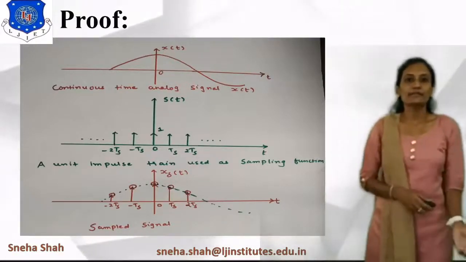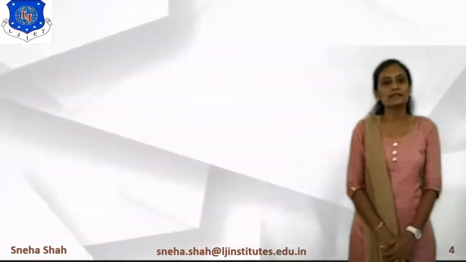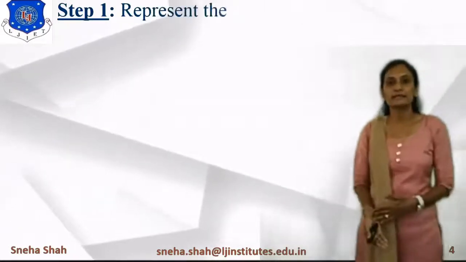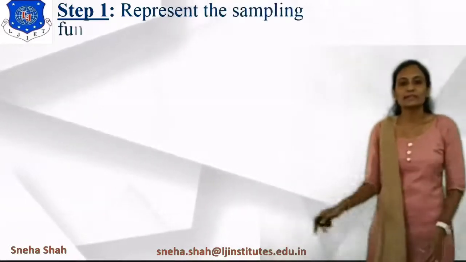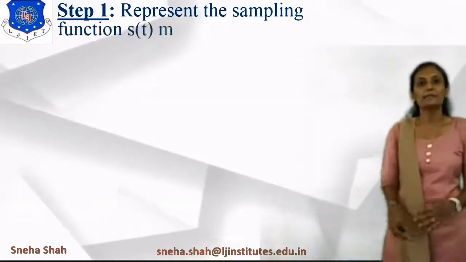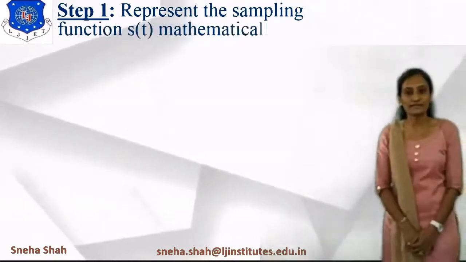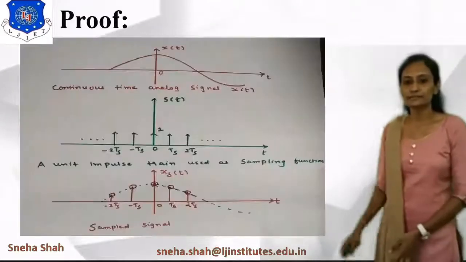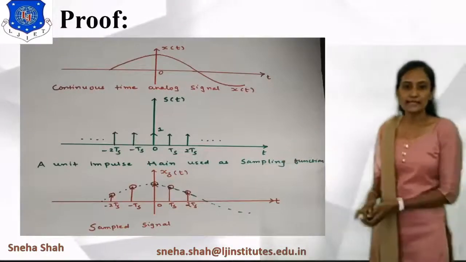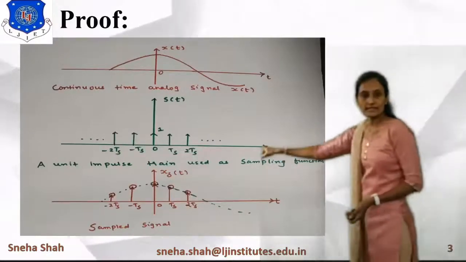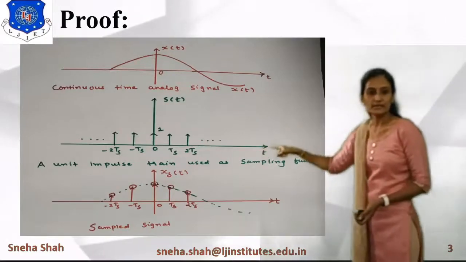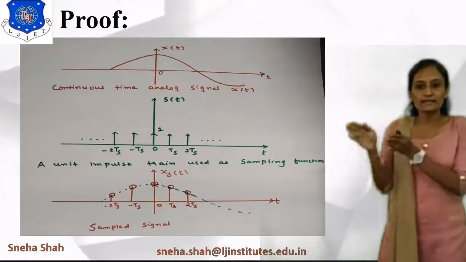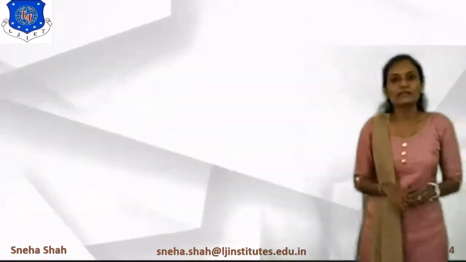For this we will take some steps. The first step is representing the original signal and the sampling signal. In the first step we represent the sampling function s of t mathematically. This function is a unit impulse signal function, located at a Ts time interval. So we represent it as delta of t.